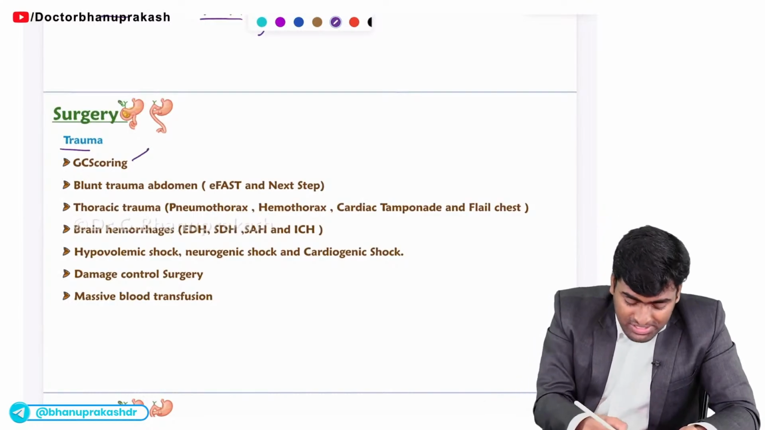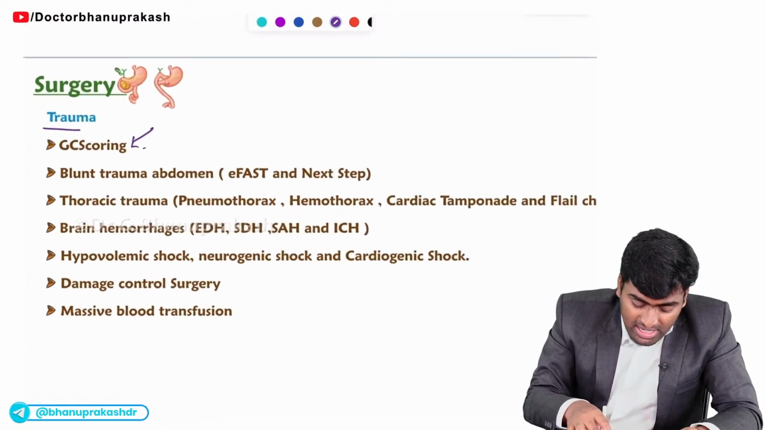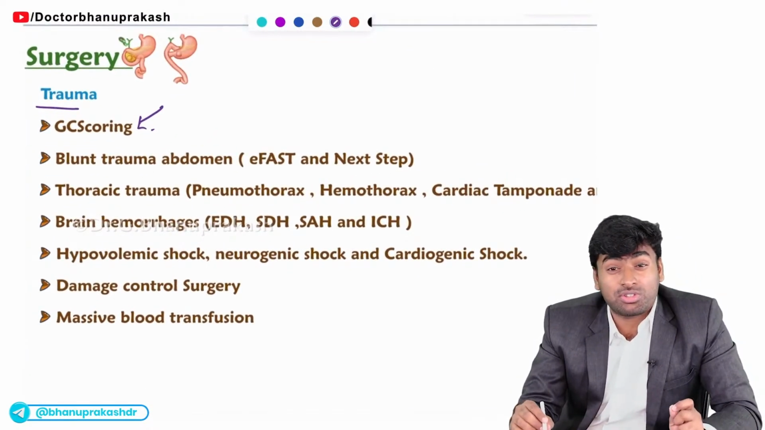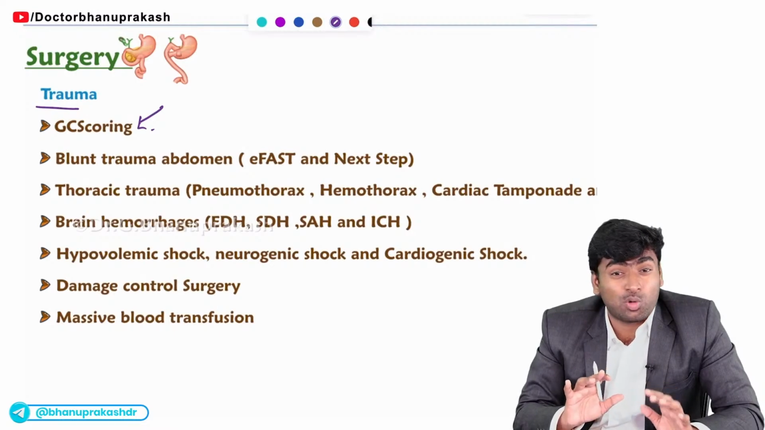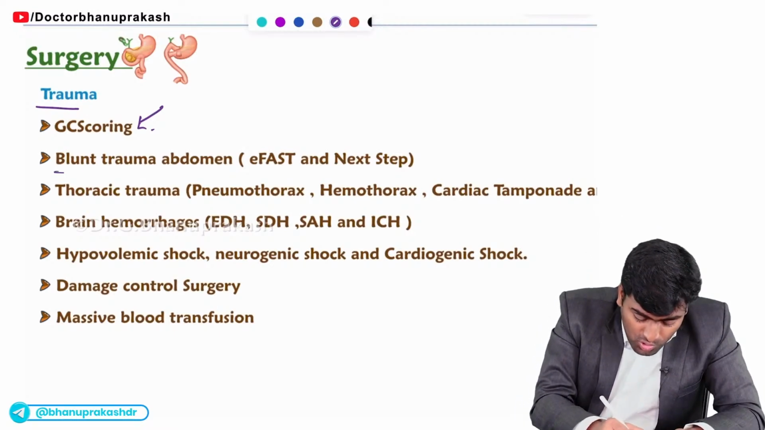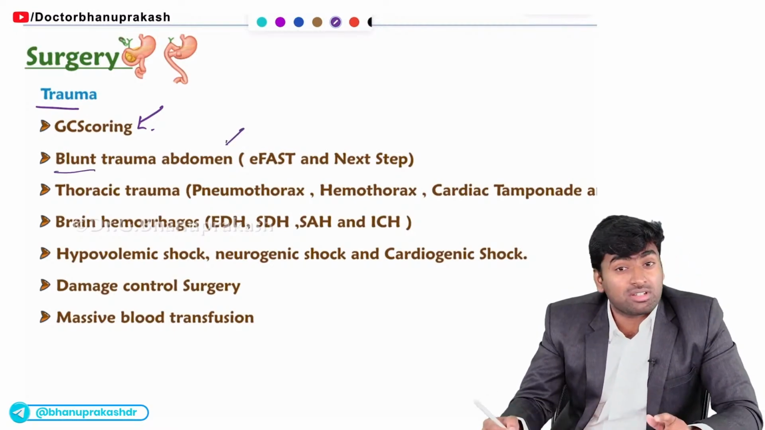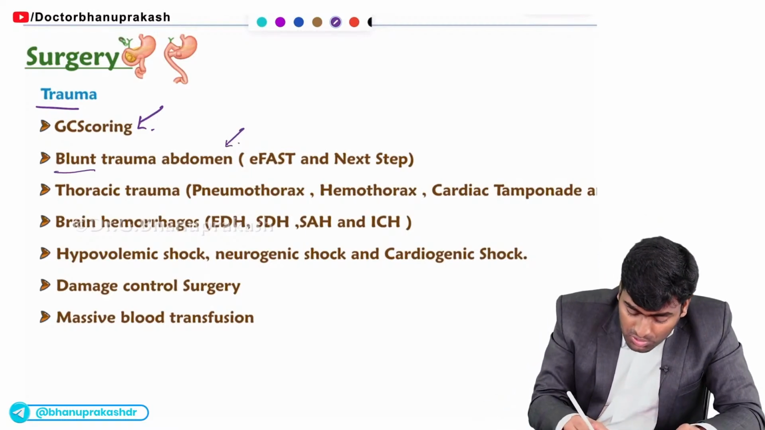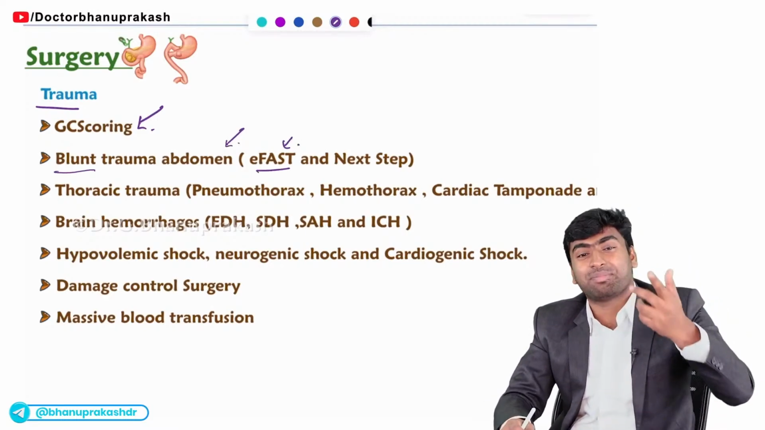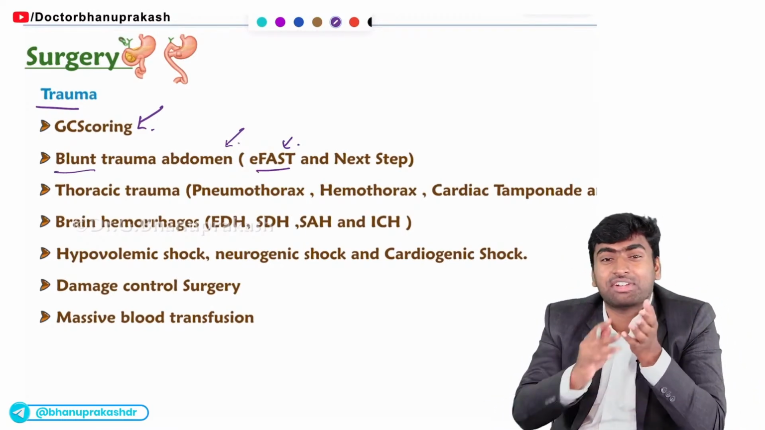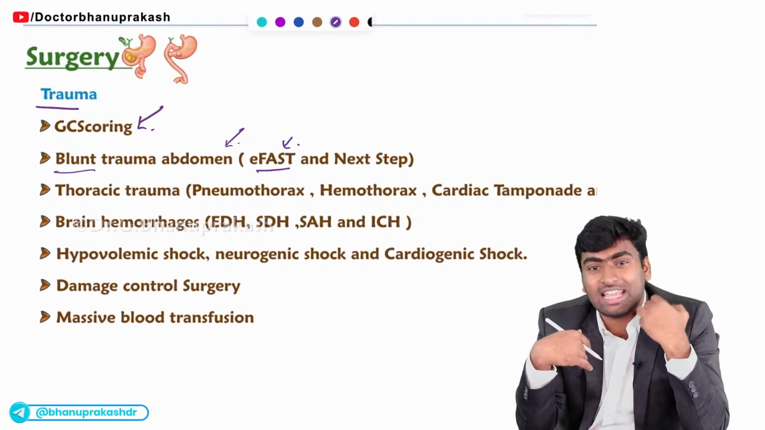In surgery, the first trauma part you should focus on is the GCS scoring. You should focus on the Glasgow Coma Scale. And next, you should know about blunt trauma abdomen from the surgery and the radiology perspective. You should do E-FAST, and what is the next step of management after E-FAST? If it is positive or negative, what will you do in the next step of management?